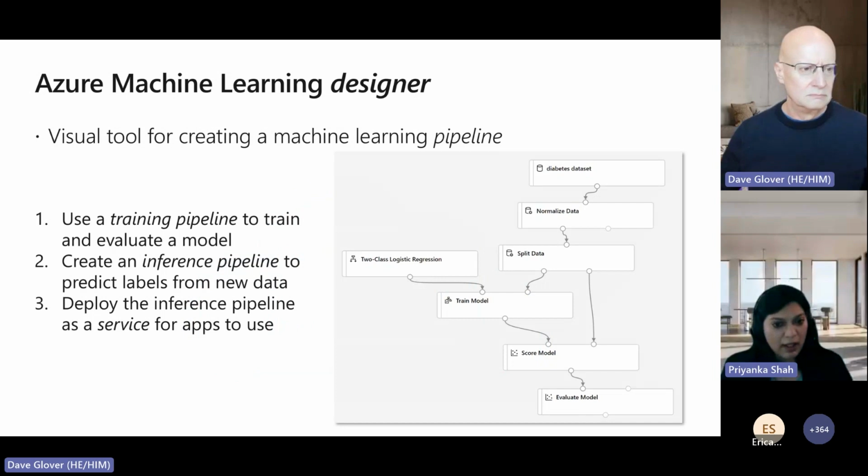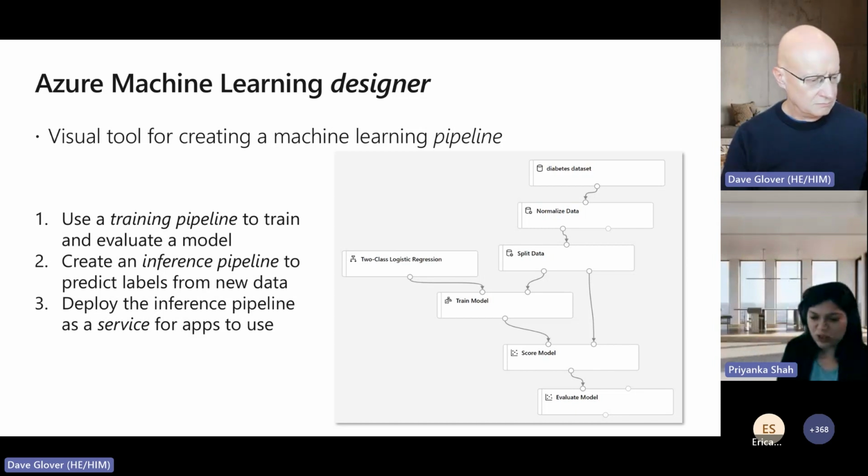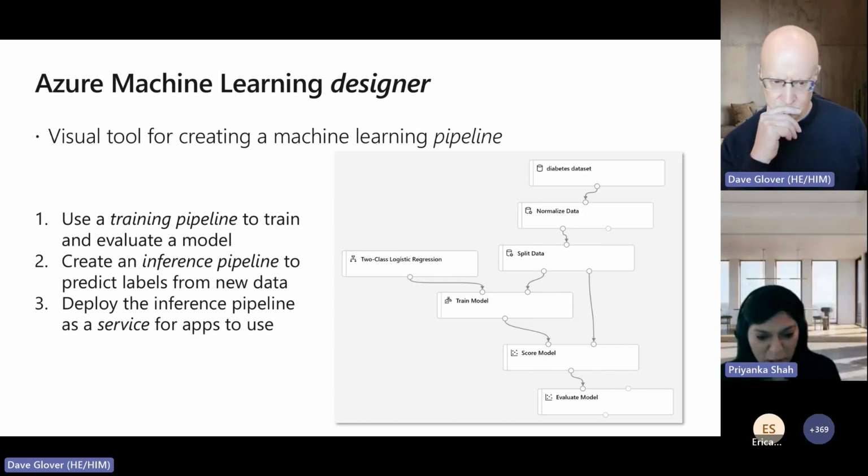Okay. Now, for designers out there, there are a variety of ways of creating and using Azure Machine Learning. One of the ways is using Azure Machine Learning Designer. It gives you a designer interface where you can drag and drop boxes, right? So you can choose your data sets, the kind of models you want, the transformations, the scoring methodologies, evaluation methodologies.